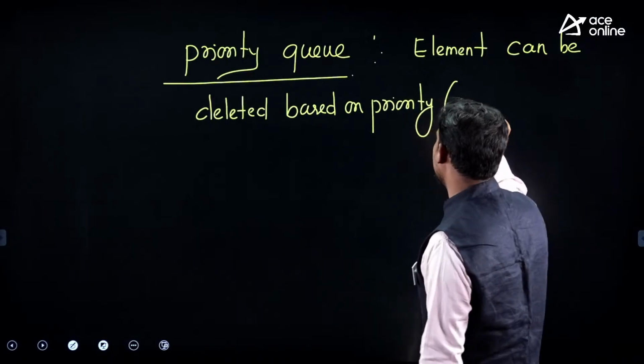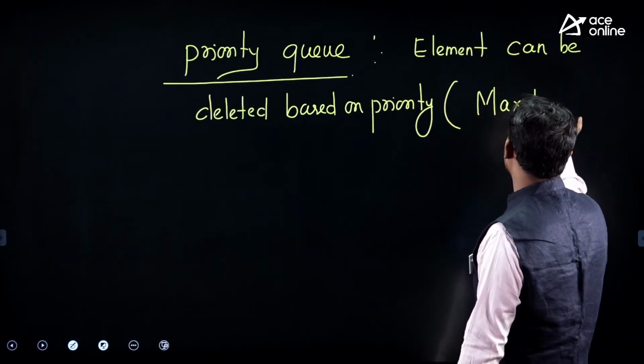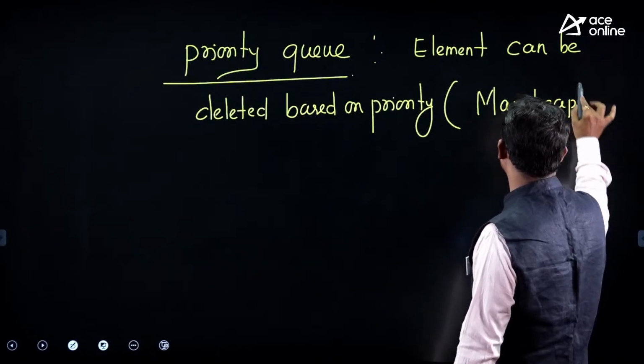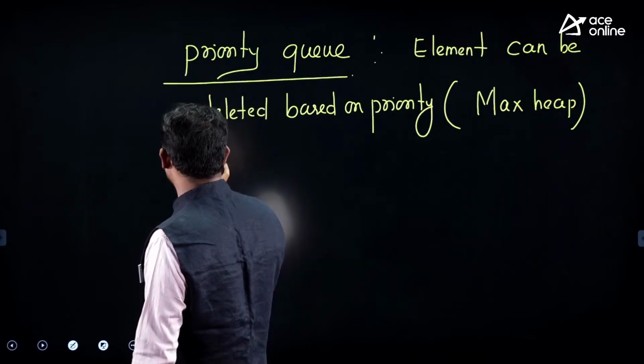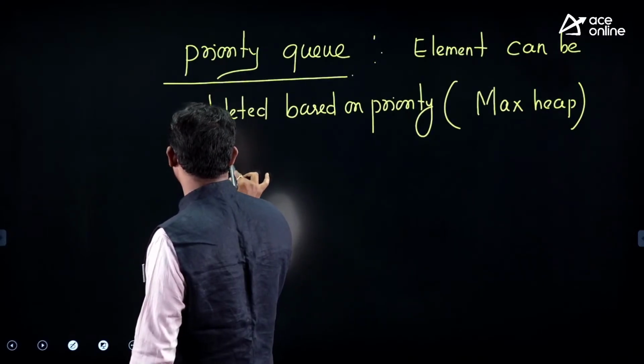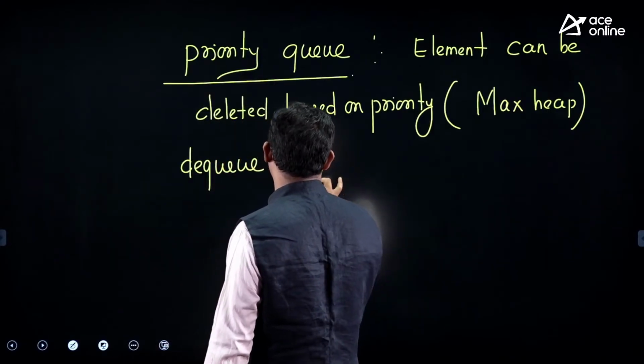And how is it implemented? With a max heap and min heap; that is also a queue you need to remember. Another special type of queue is called the DQ, which means doubly ended queue.